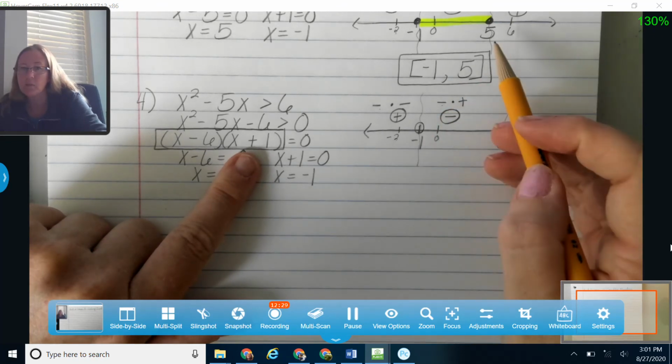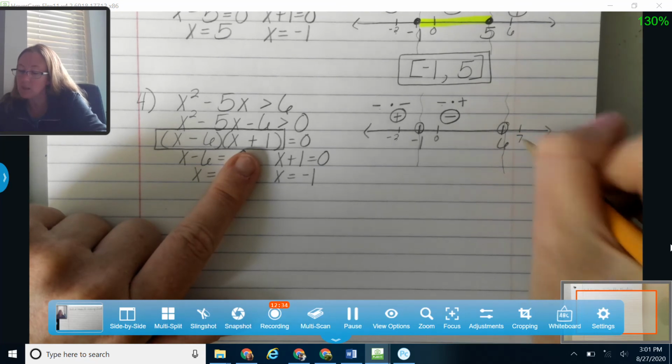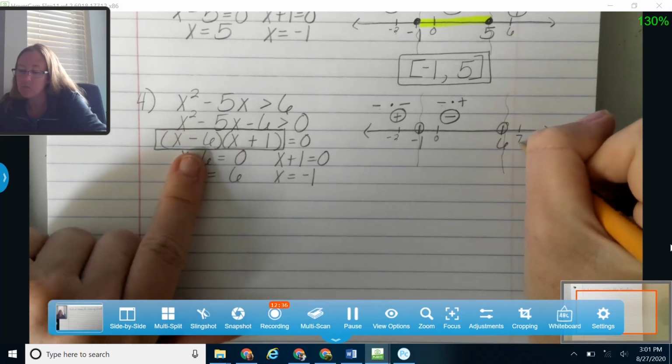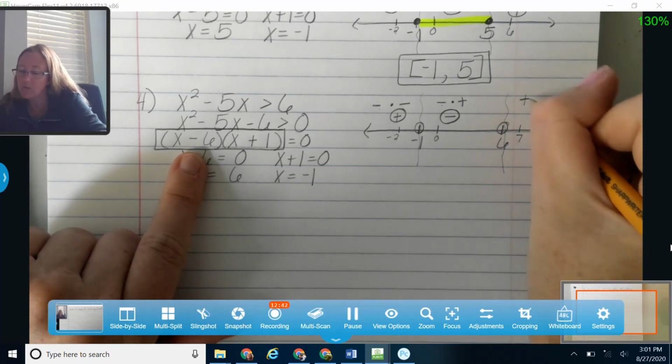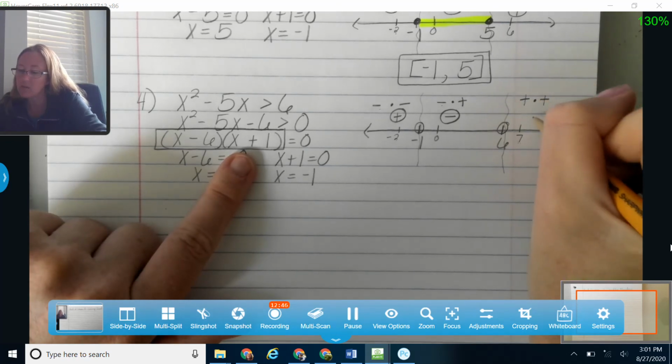Okay, it's looking a little bit like this sign chart up here, but again, that doesn't always happen, so go ahead and check and make sure. All right, let's plug in 7. That's bigger than 6. Again, you could use 8, 9, it doesn't matter. So I'm going to use 7. 7 minus 6 gives me 1. That's positive. And 7 plus 1 gives me 8. That's a positive. And a positive times a positive is a positive.